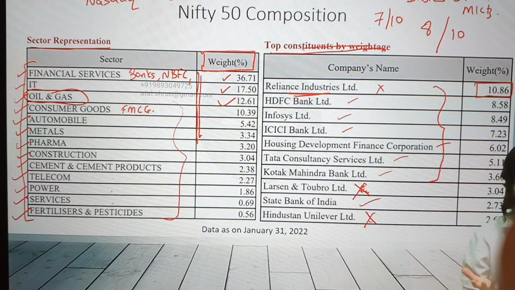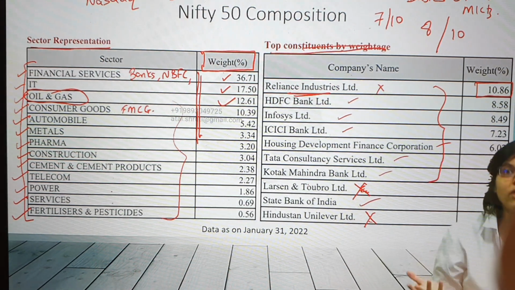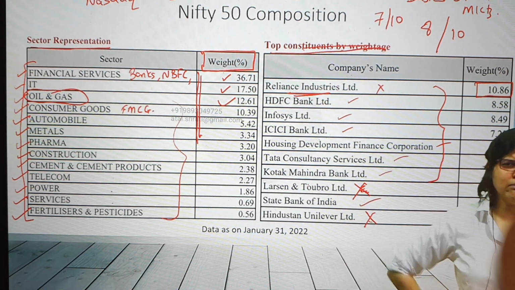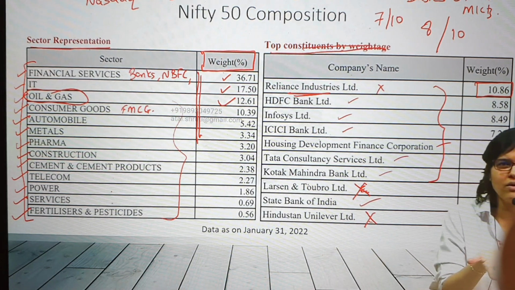So she's saying I have heard Nifty 50, but I have also heard Nifty 100. I have also heard Nifty 200. Is there any restriction that we can have only one index? There are multiple indices. The question is, what are you tracking?